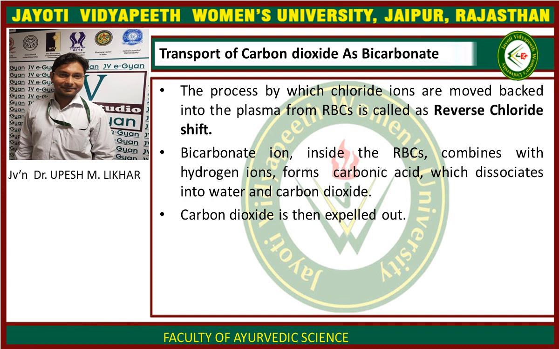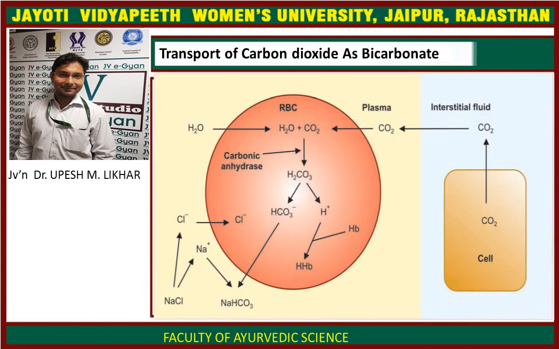Bicarbonate ion inside the RBCs combines with hydrogen ions and forms carbonic acid, which dissociates into water and carbon dioxide, and carbon dioxide is then expelled out. The diagram shows transport of carbon dioxide in blood in the form of bicarbonate and chloride shift.